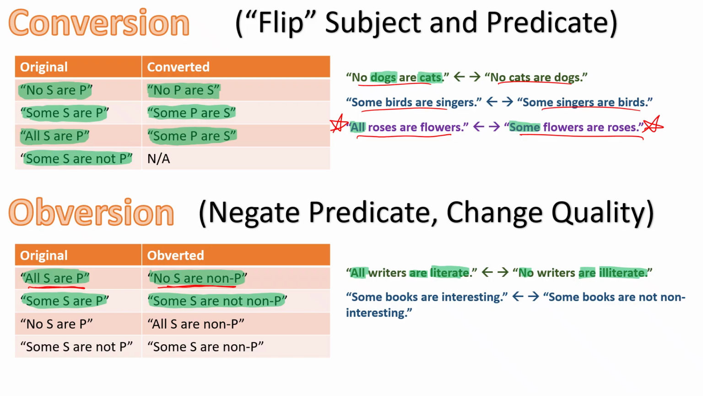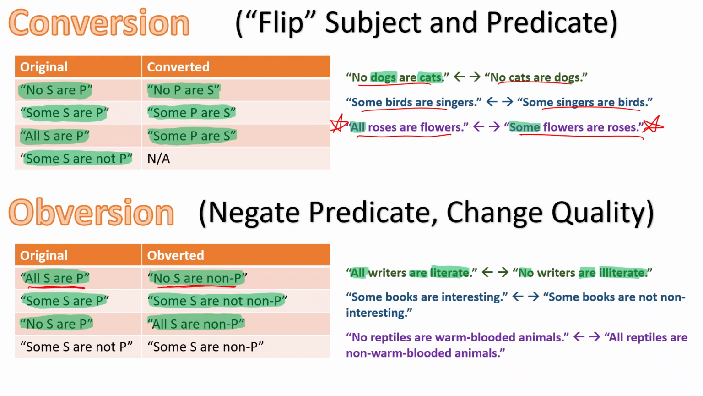Okay. No S are P. If we obvert that, we get All S are non-P. For example, No reptiles are warm-blooded animals obverts to All reptiles are non-warm-blooded animals. And then we have Some S are not P. That obverts to Some S are non-P. For example, Some men are not fit obverts to Some men are unfit.